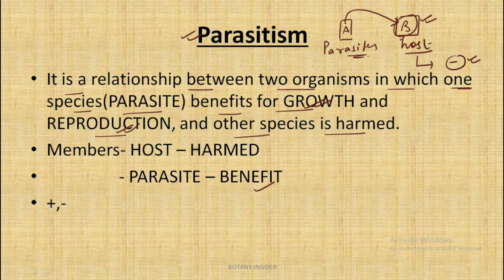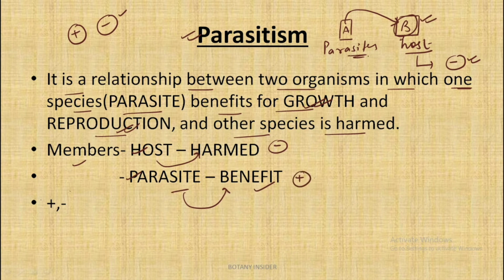So this is a case of negative interaction where the parasite is getting the benefit but the host is getting affected. So we have the members as the host and the parasite. The host is getting harmed, that is the negative impact, but the parasite is getting the benefit, that is the positive impact. So we would denote this parasitism by the similar one, that is positive and negative interaction.